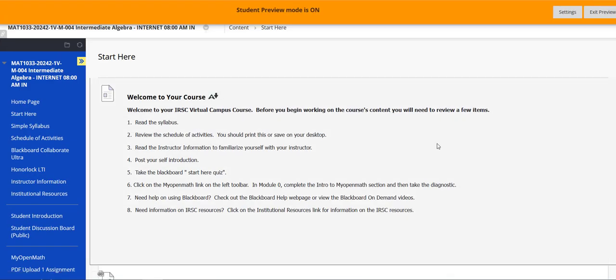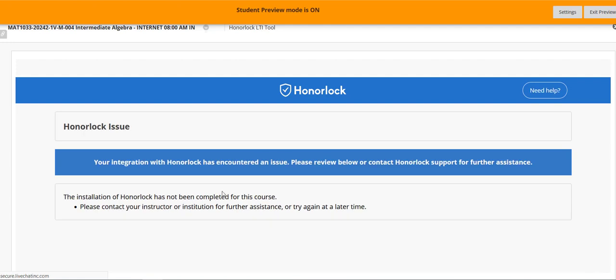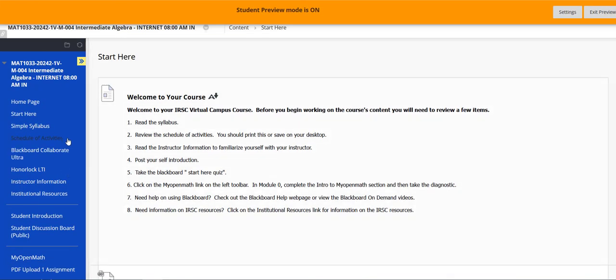Let's get back in our shell. Oh no. There we go, good. All right. I'm just going down the list. This is where the Honorlock is. I don't have anything in there yet, but that is where you'll go to take your tests. All right, and I will also have a practice test there. So nothing is there yet.